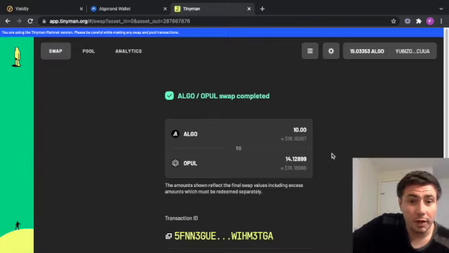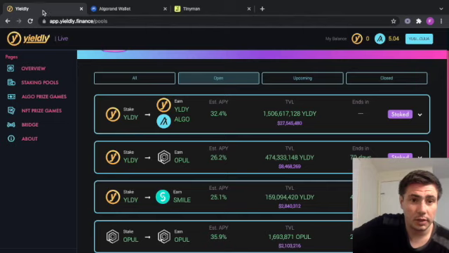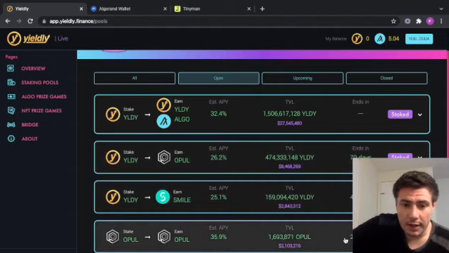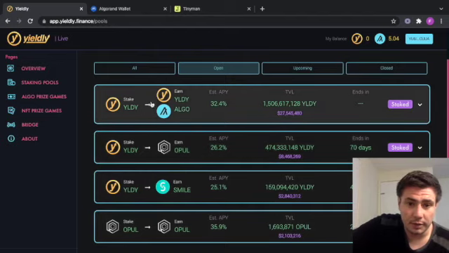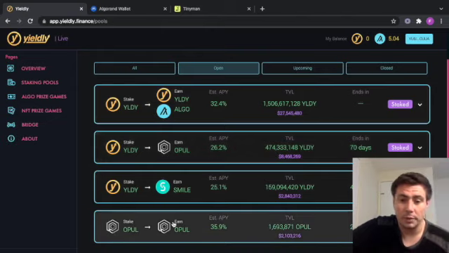And then what I've been doing with my Opulous is, this is just showing Algorand's DeFi space and how it is forming, shaping up quite nicely. So then I'll go over to the Yieldly page, and then down here we have all the different stake pools, so you can see which ones I'm in. So I'm in the Yieldly, Yieldly, and then the Yieldly to Opulous one. I'm in that one as well. And then I've also staked in the Opulous to Opulous.